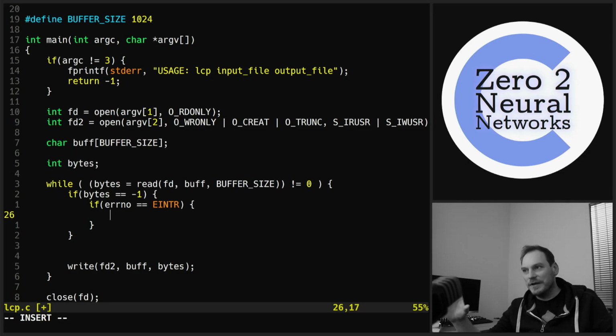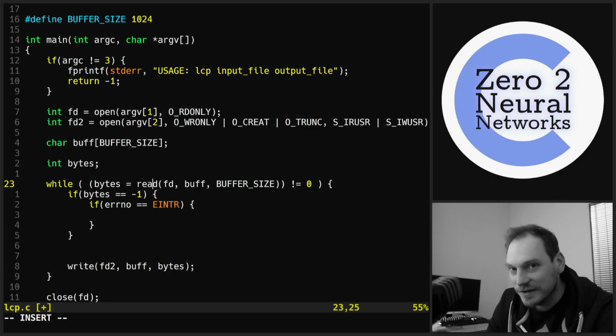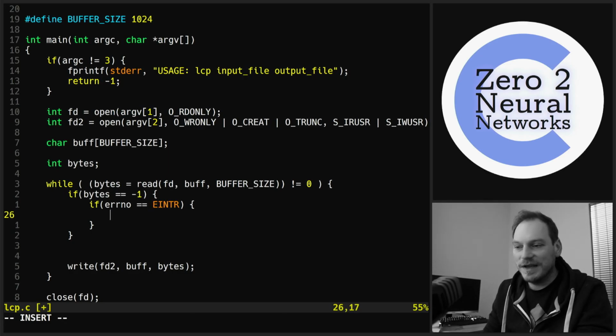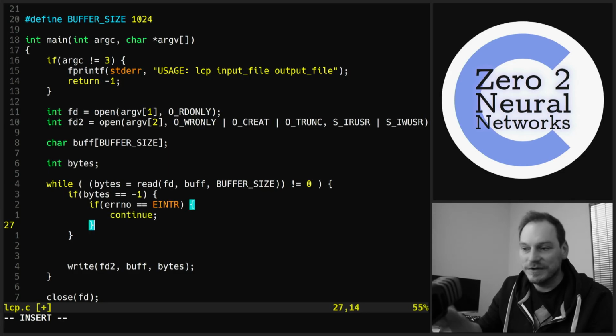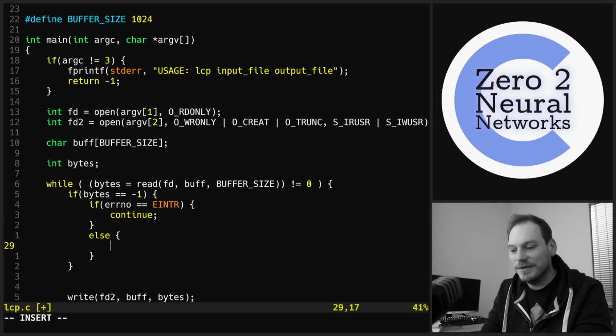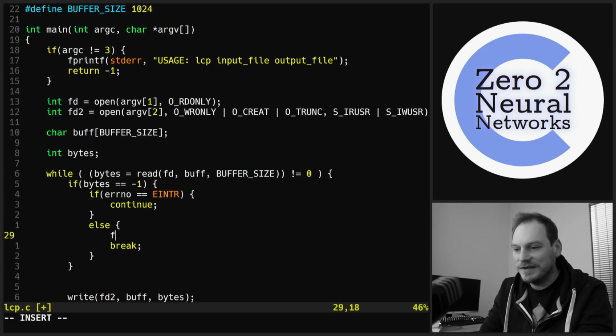There's various signals that happen. Sometimes a program is stopped because a really high priority thing's happening somewhere else in the operating system, and it'll send an interrupt signal to the running process. So the scheduler will just change which process is being run. If that happens while this is being read, we can just try again in a second. So if errno equals EINTR, interrupt, we can just continue. No bytes have been read, so we'll just go around again and try again. Else, for all the other errors, we want to break, and we also want to print out an error message.